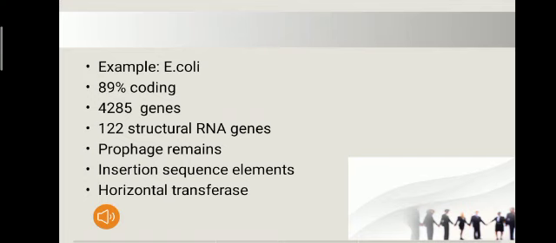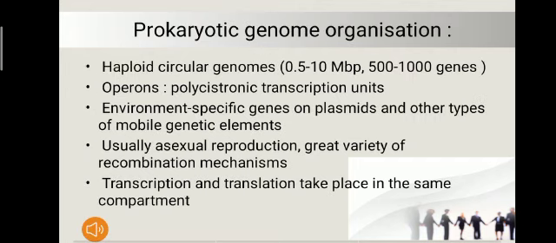Horizontal transferase helps in horizontal gene transfer between bacterial cells, uncoupled from cell division. Prokaryotic genome organization: they have haploid circular genomes, consisting of 0.5 to 10 million base pairs, 500 to 1000 genes.